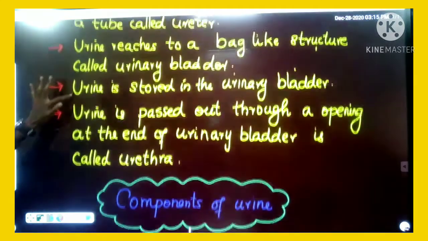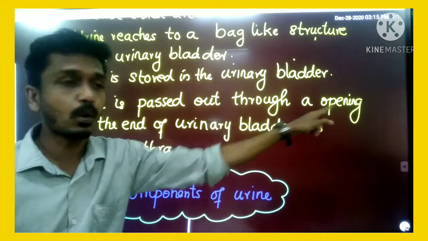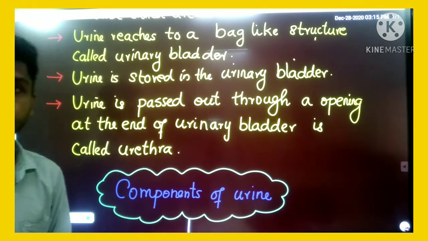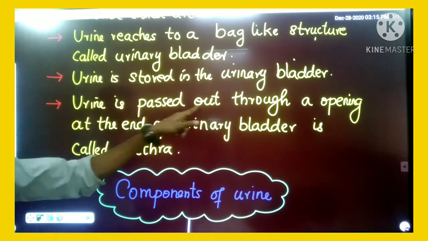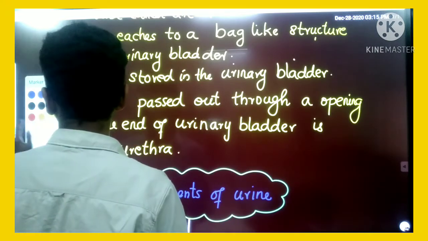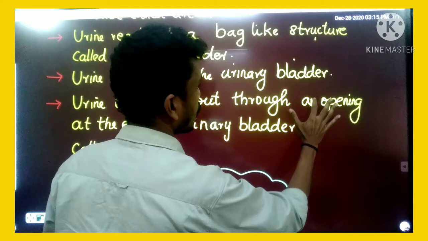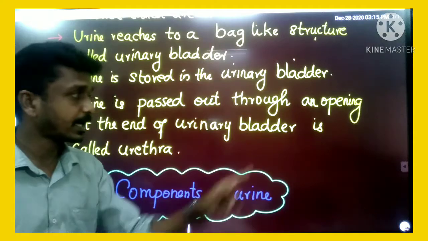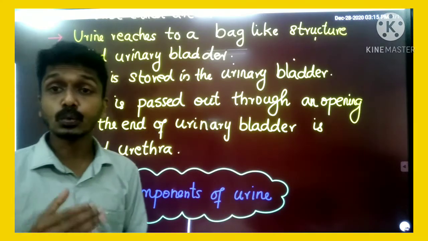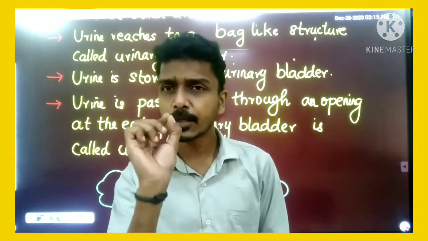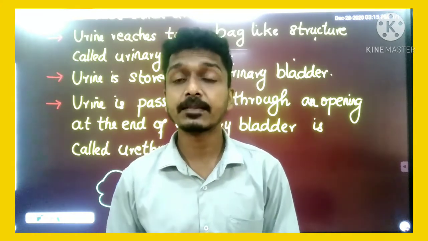Clear? Then urine is passed out through an opening at the end of the urinary bladder. That is called what? Urethra. Urine is passed out through the urethra. Urethra is seen at the end of the urinary bladder, right? That opening is called urethra.